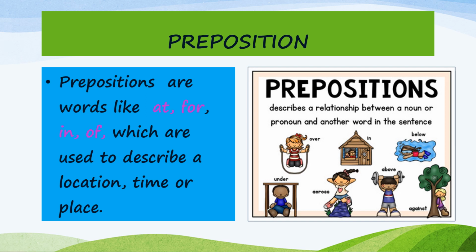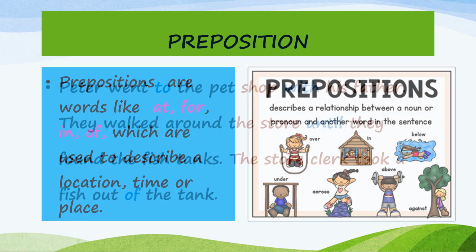So over, in, below, under, across, above, against, these are all the words, children, which show the position or location of something. So prepositions are the words which show location, time or place of something. Prepositions are words like at, for, in, of, which are used to describe a location, time or a place.